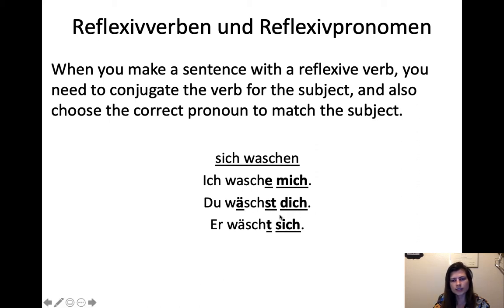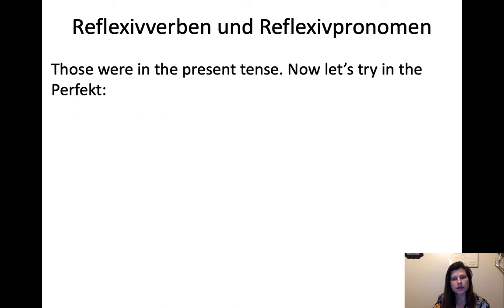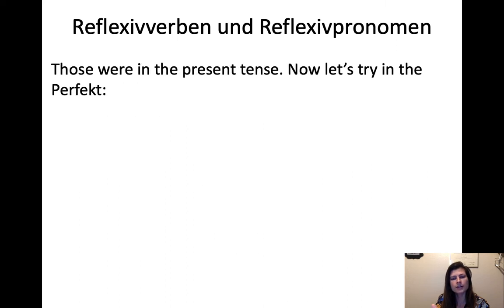Du wäschst dich, er wäscht sich, he washes himself, wir waschen uns, ihr wascht euch, und sie waschen sich. All the people washing themselves. So those are present tense. We just did some in present tense, right? Now let's try in the perfect, in the past tense, involving haben or sein plus the past participle.